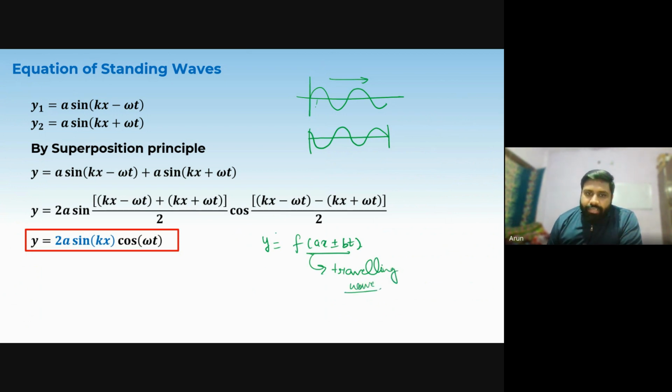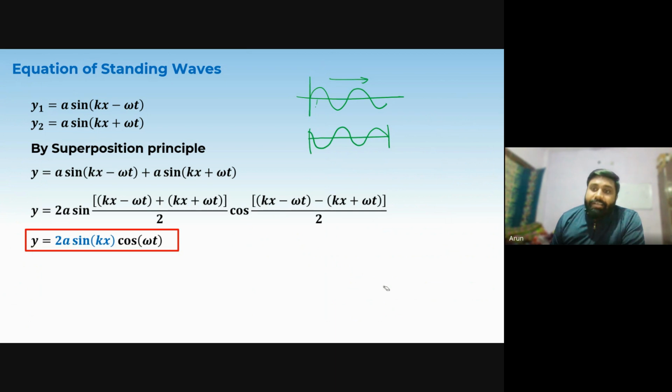Traveling wave. Okay. But here, that resultant wave we have is not a function of kx plus omega t. It does not seem like that. So this function is a special function that represents a standing wave. One important point to note down here is that for the standing or stationary wave, the amplitude is not constant. Here, the amplitude is changing with the position.